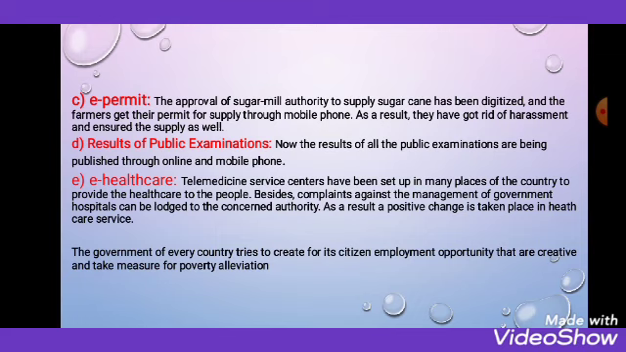Coming to the next point, point C, e-permit, that is electronic permit. Here they are talking about digitalized permission. Farmers can take permission over mobile phone, whereas it was taking too much time to get permission for any work, any type of mill. And here they are talking about sugar mills. Point D, result of public examinations, and you know that you are getting all the results online and on your mobile phone also.